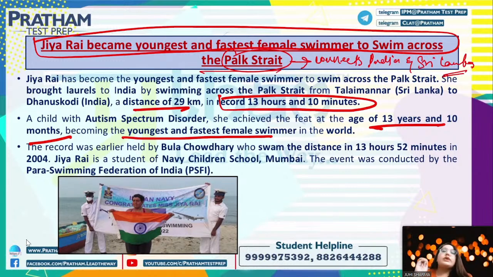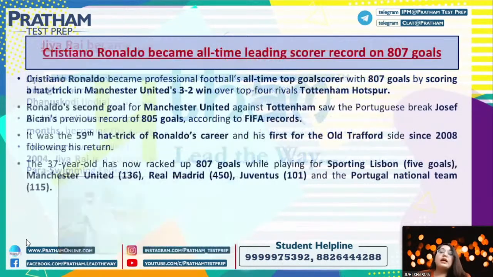उससे पहले जो ये record था, this record was earlier held by Bula Chaudhary, right? उन्होंने 13 hours and 52 minutes में ये cover किया था, but GRI जो है उन्होंने अभी recently ये किया है cover 29 kilometers का distance between India and Sri Lanka का जो Park Strait है, right? 29 kilometers का ये जो distance है, she covered it in 13 hours and how many minutes? 10 minutes, right? So that is GRI for you, the youngest and the fastest female swimmer to cross the Park Strait.